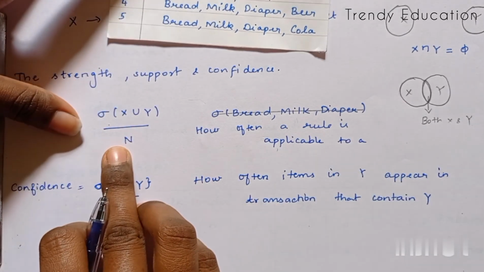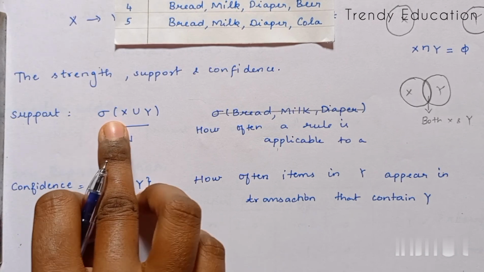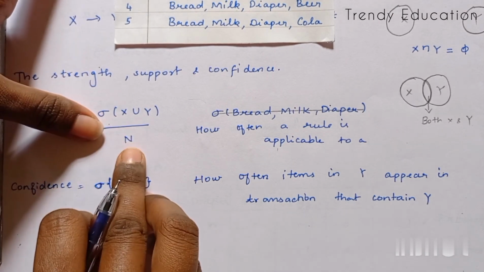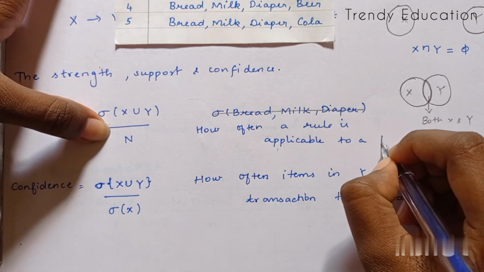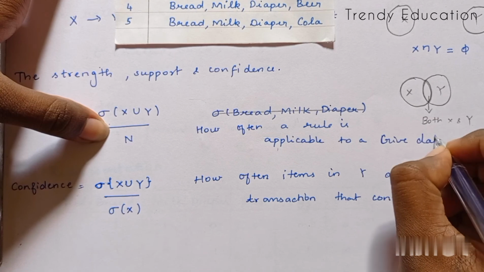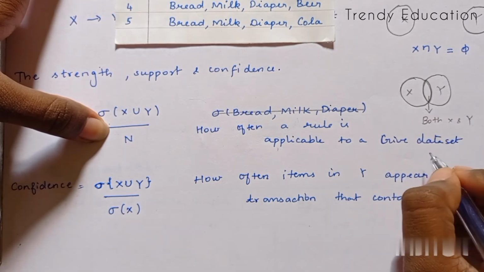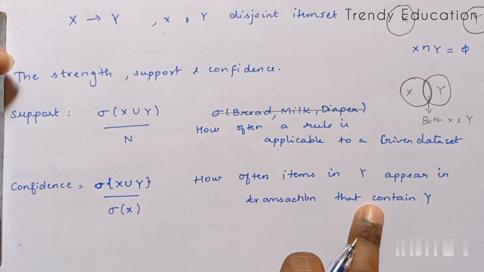We are finding the frequency of the transaction items and the number of transactions. So this is what support and confidence mean.